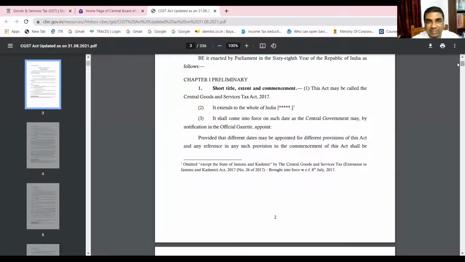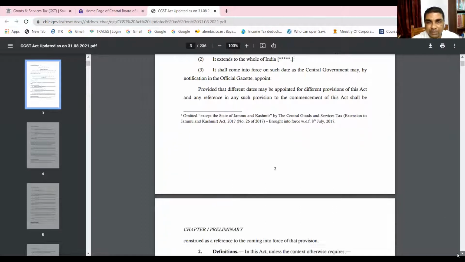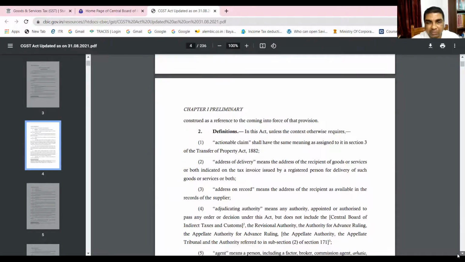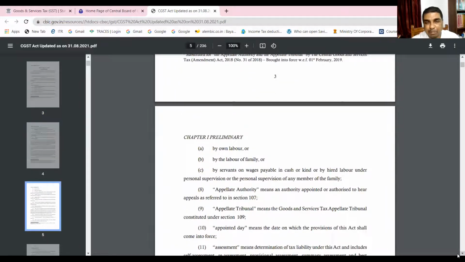If you have a look at this act, Chapter 1, Preliminary, talks about these sections: short title, extent, and commencement. This act may be called the Central Goods and Services Tax Act 2017. It extends to the whole of India. All these things you know. And the definitions are there in section 2, as usual. You see various definitions are there. Now we are interested in the definition of supply.